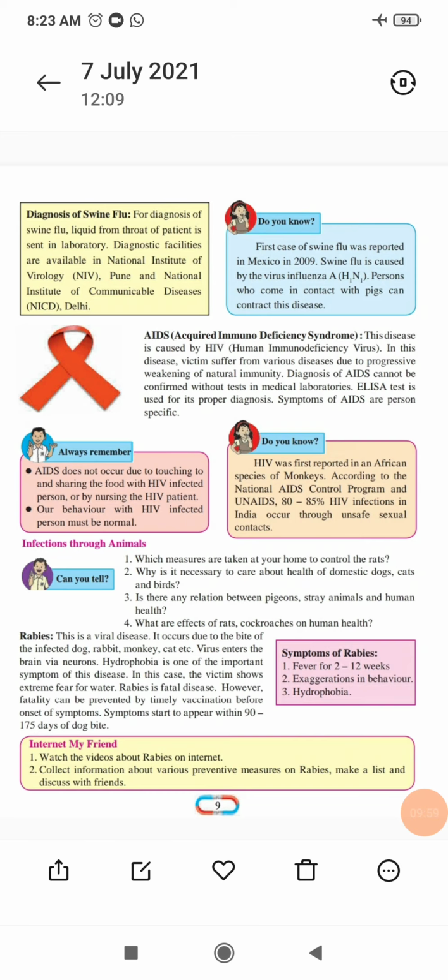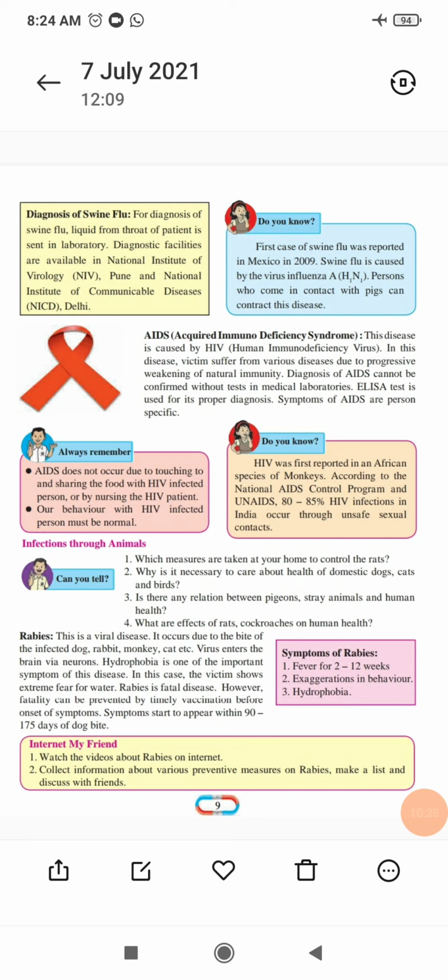What kind of diagnosis can you do? In the case of swine flu, liquid from the throat of the patient is sent to the laboratory. The saliva of the swine flu patient is taken and sent to the laboratory, to the NIV, the National Institute of Virology, available in Pune, and the National Institute of Communicable Diseases in Delhi. They are researching, and they are providing this diagnostic facility for swine flu.